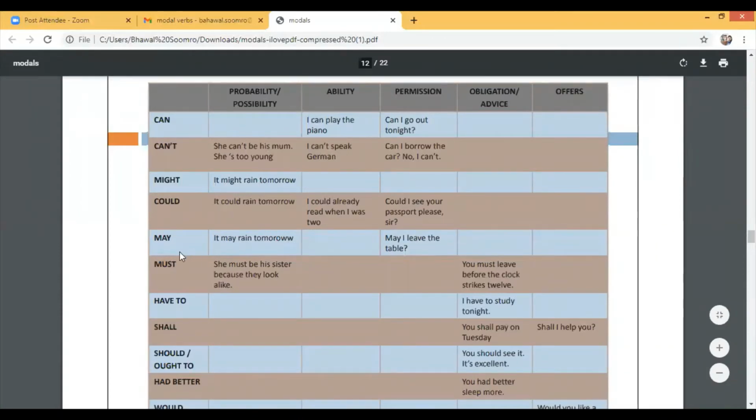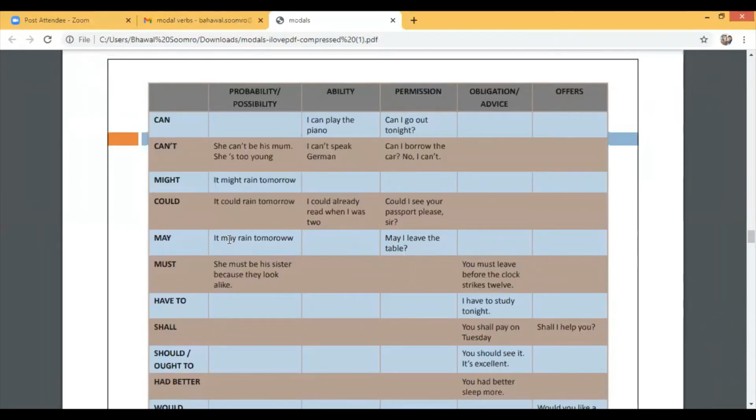So, what is the difference between may and might? If we talk about the possibility or probability, when we use may, it has a bit more chances. Like I say, clouds are there, it may rain tonight. There are no clouds, I say it might rain tomorrow. Must we use two places? One is probability or possibility, like she must be his sister because they look alike. This is possibility. And one is obligation.